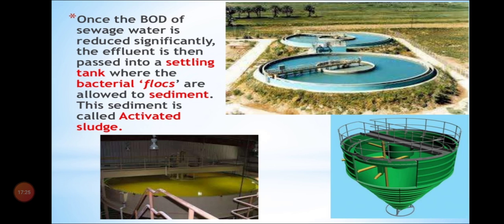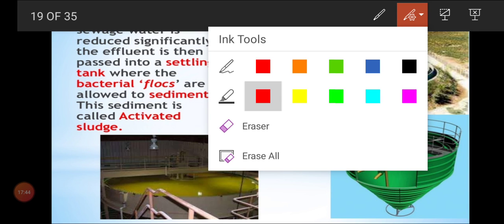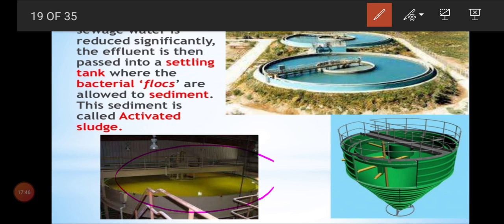And here now look at the slide. Once the BOD of sewage water is reduced significantly, the effluent is then passed into a settling tank. So now the BOD level was reduced, which means the organic waste was reduced, okay, and then it was passed into the settling tank. Now look at this, this is the settling tank. It is a very huge tank, and here the bacterial flocs are allowed to sediment. Normally because all those were digested, no?